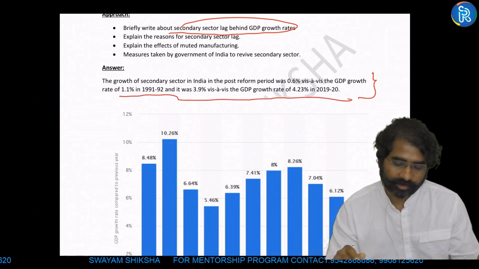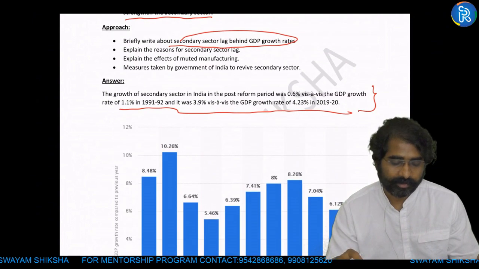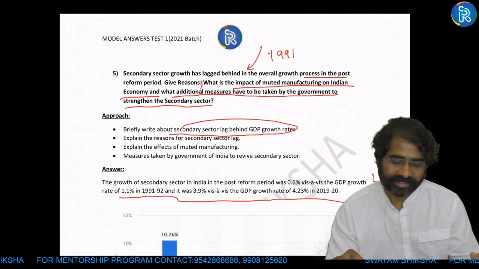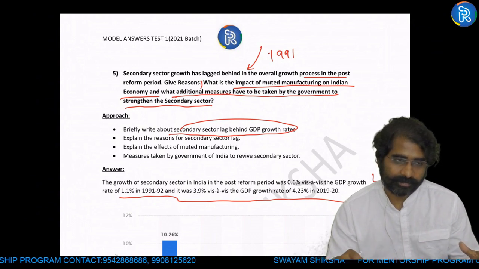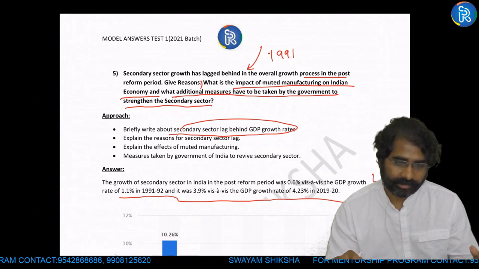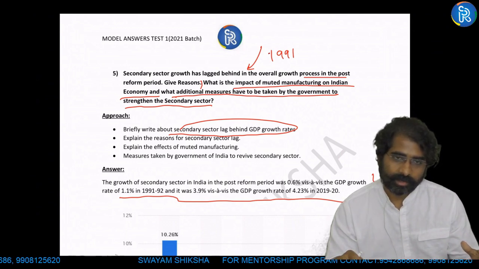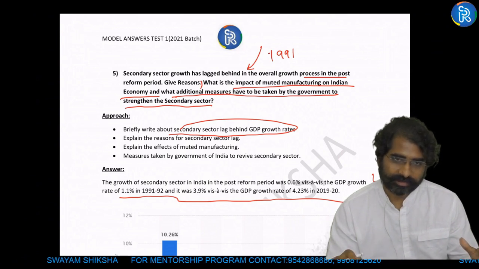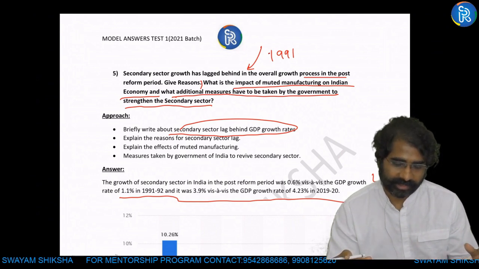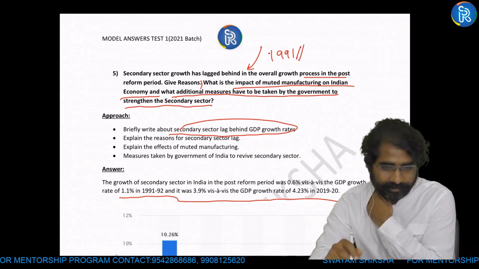GDP growth rate. So this is basically a factual introduction talking about the contribution. Or if I don't want to write a factual introduction, I can write that the contribution of the secondary sector to GDP remained stagnant after the 1991 reforms. Rather, the contribution of the services sector started increasing, or there was over tertiarization after 1991. This is an indirect introduction. Again, the crux point here is 1991.